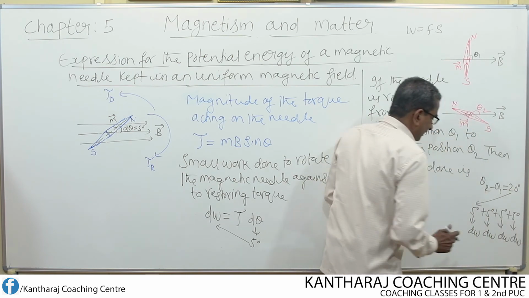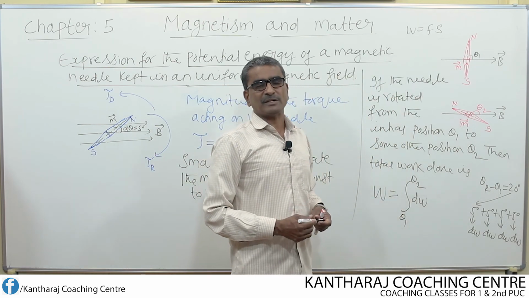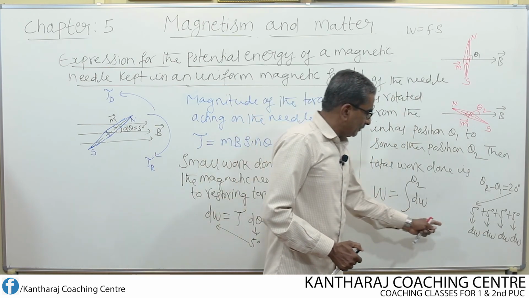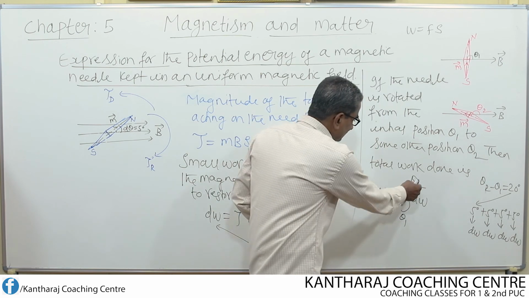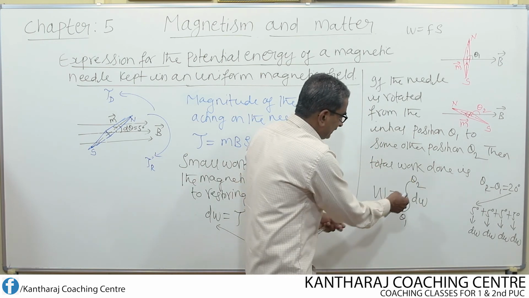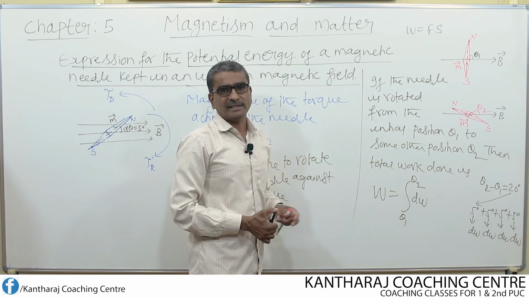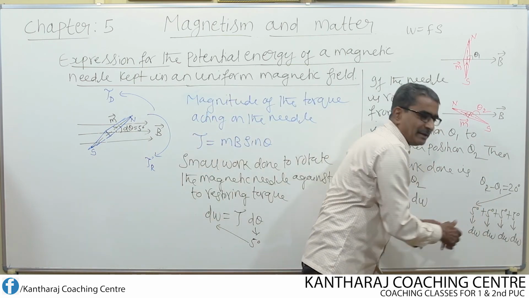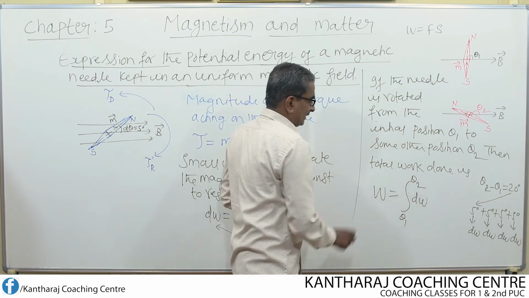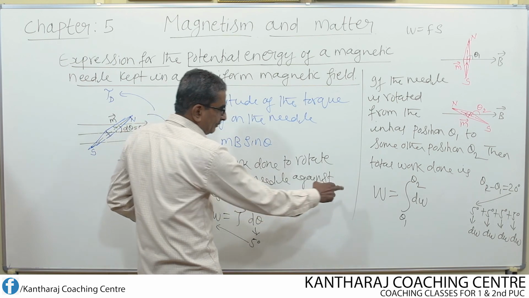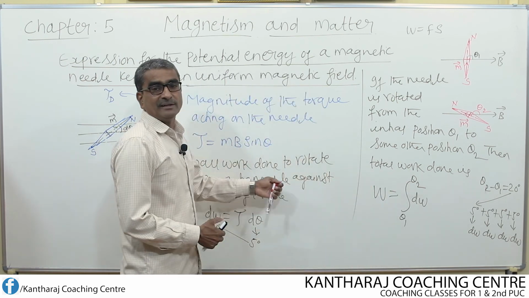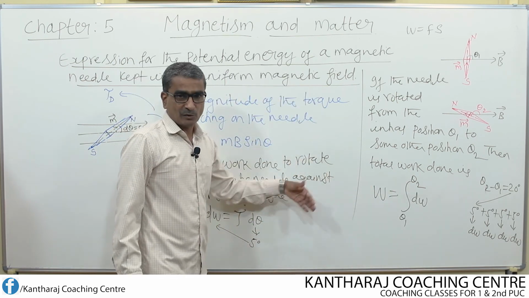Instead of adding all dW plus dW plus dW, what I do is, once and for all, I sum up in the form of integration. Integration is nothing but adding or summing up from this angle to this. Now, if I substitute for dW and simplify, then we get the equation of work done.